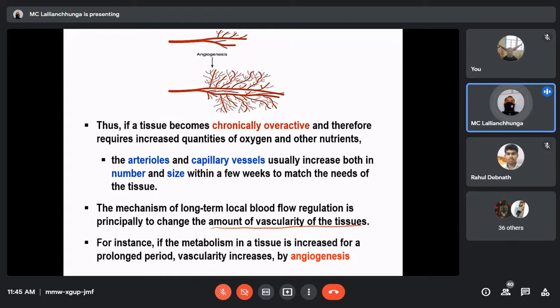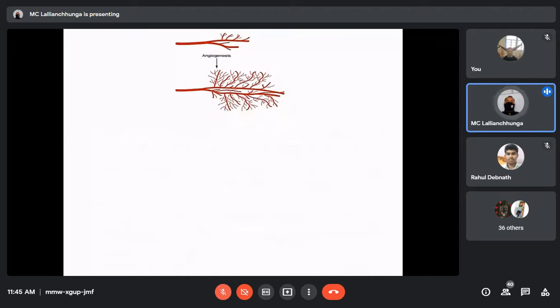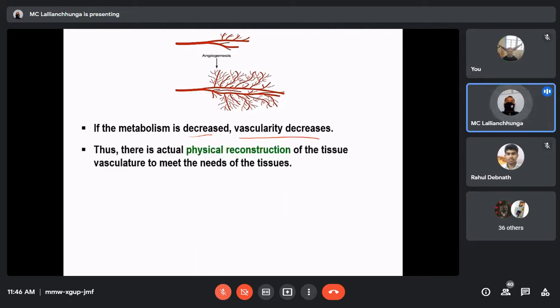For instance, if the metabolism in the tissue is increased for a prolonged period, as I told you, vascularity increases by angiogenesis, by producing new blood vessels. If the metabolism is decreased, vascularity will also be decreased. Thus, there is actual physical reconstruction of the tissue vasculature to meet the needs of the tissue, as I told you with the uterus. It is a good example.